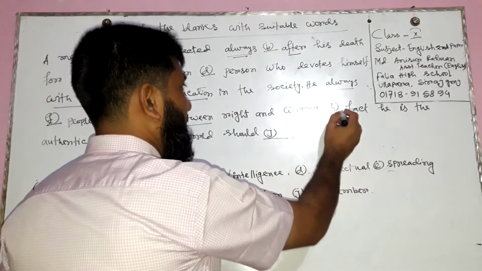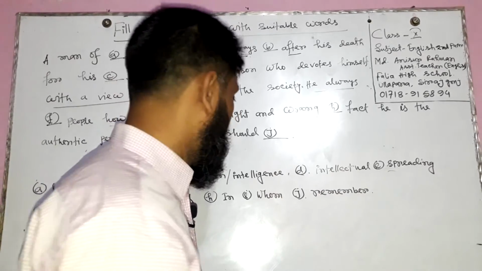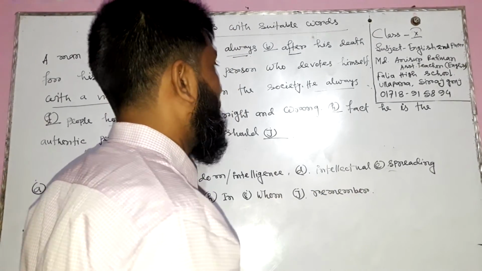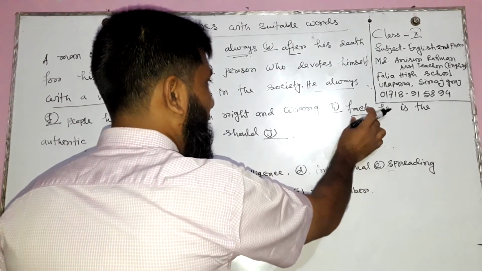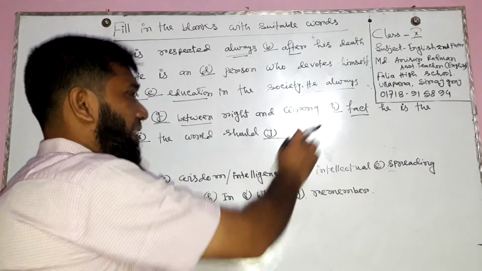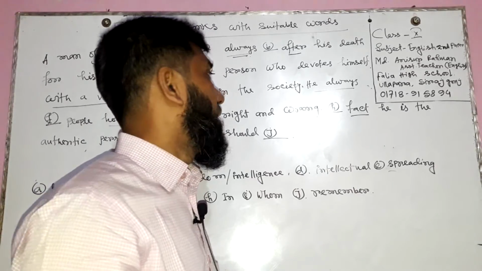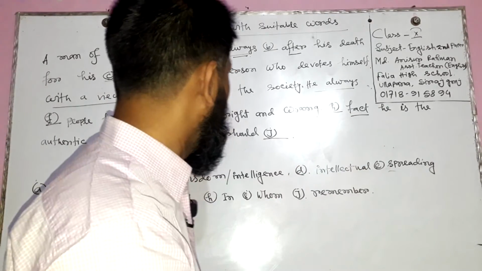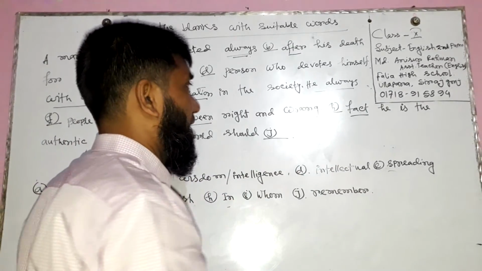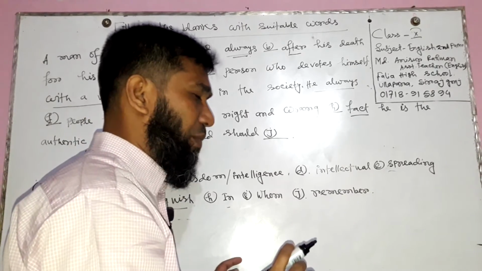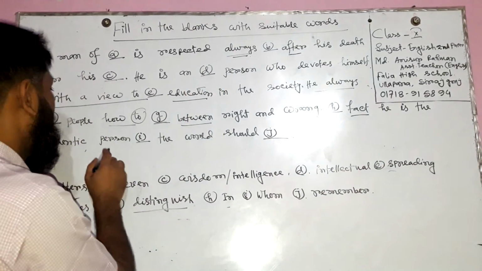At the beginning of the sentence there is a blank. In this position we need to use an introductory word: in. In fact. If we use here in, then in fact turns into a phrase. So we use in as a preposition to form a phrase. In fact, he is the authentic person.